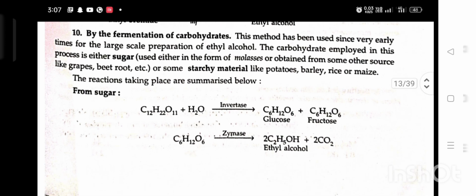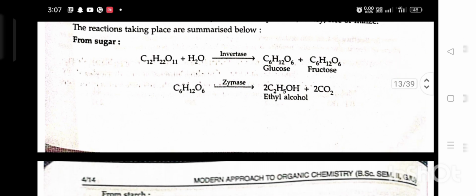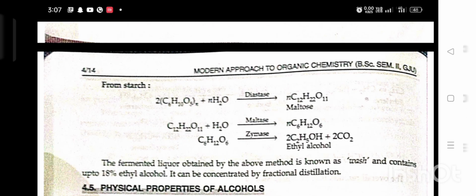From sugar, C12H22O11 plus water, on inversion, gives glucose and fructose. Then, in the presence of zymase, this gives ethyl alcohol plus carbon dioxide. From starch, (C6H10O5)n plus n/2 H2O in the presence of diastase gives maltose, and C12H22O11 plus H2O in the presence of maltase gives glucose. Glucose in the presence of zymase gives ethyl alcohol plus carbon dioxide. The fermented liquor obtained by the above method is known as wash and contains up to 18% ethyl alcohol. It can be concentrated by fractional distillation.